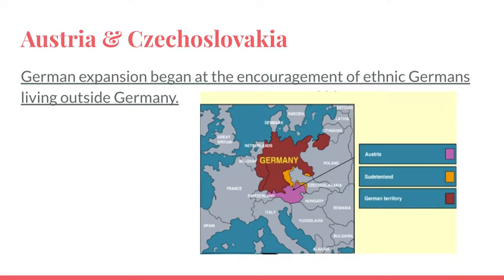Austria and Czechoslovakia are two regions that Germany lost land to when you had different treaties after World War I and eventually after World War II. They will lose land to these different regions, but the people inside of these regions, many of whom still speak German, still eat German food, still think of themselves as Germans, are now living outside of Germany. So one of Hitler's promises is to return them to the motherland, bring them back into the nation's borders, which thus means expanding the nation's borders.